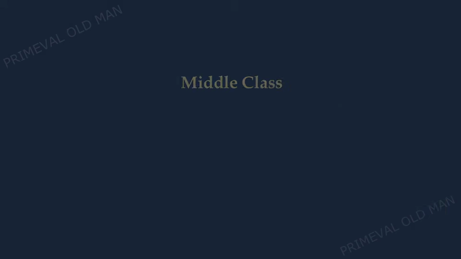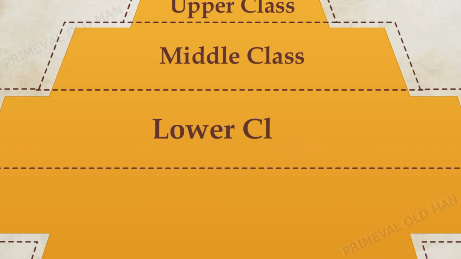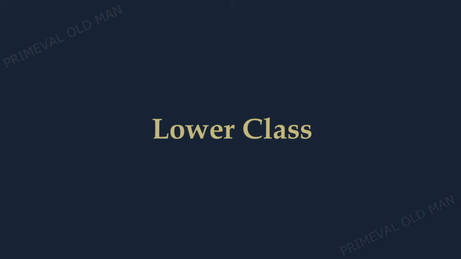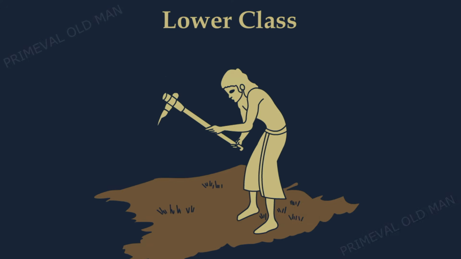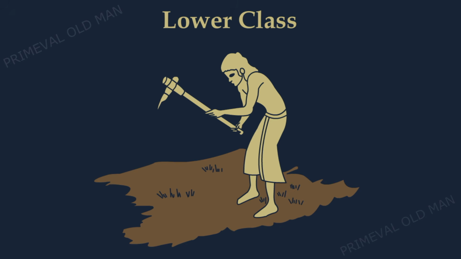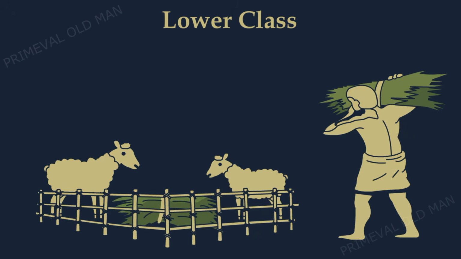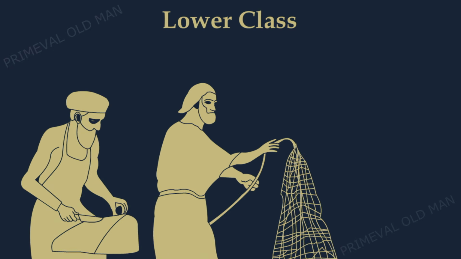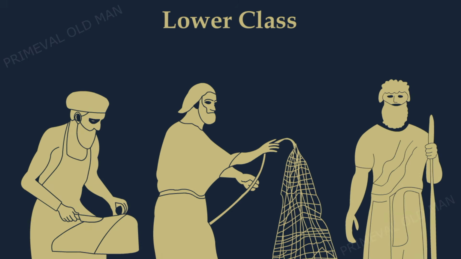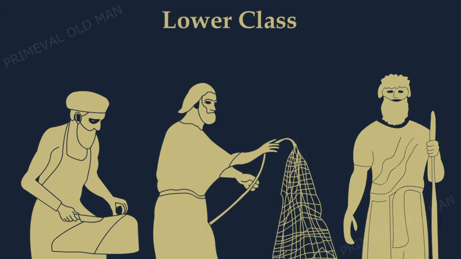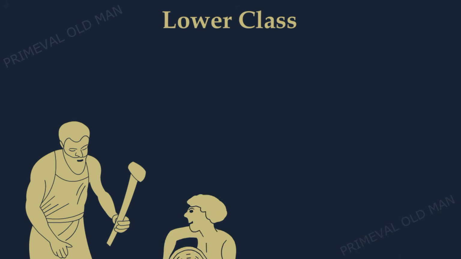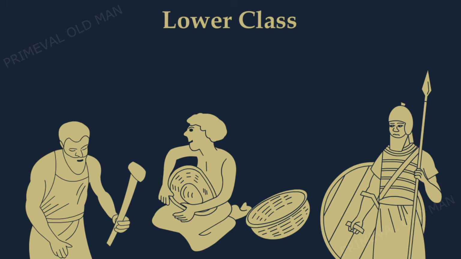The largest group of the Mesopotamian social classes was the lower class, who were free but poor citizens. Farmers were the most common occupation of the lower class. They worked on the fields or orchards. They also raised animals. In addition to agriculture, lower-class people could find employment in a great variety of occupations such as butchers, fishermen, shepherds, carpenters, basket weavers, soldiers, and much more.